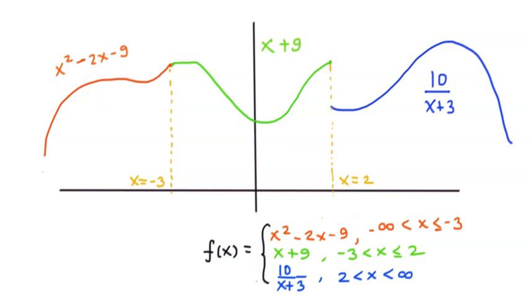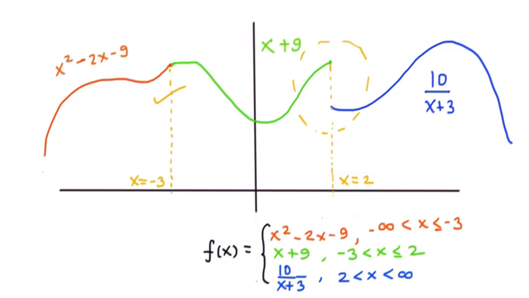So this is a very simple method to check continuity by drawing the graph. If you see some breaks like these, which is not a good thing for continuity, this function is not continuous at x is equal to 2, but this function is continuous at x is equal to minus 3. But this is done by using graphs.